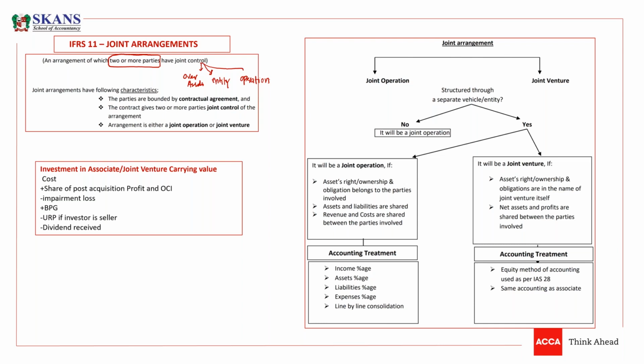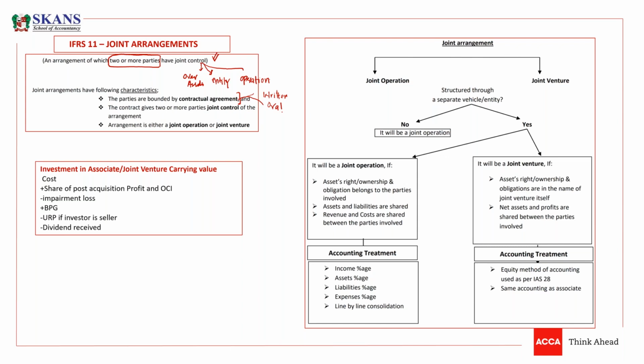So the joint arrangements have some characteristics. There must be a contractual agreement of joint control. There must be a contractual arrangement. And we know a contract could be oral as well. So a contract could be in the form of a written contract or an oral contract. But there must be an arrangement that we are going to have common control over the entity, operation, or an asset.